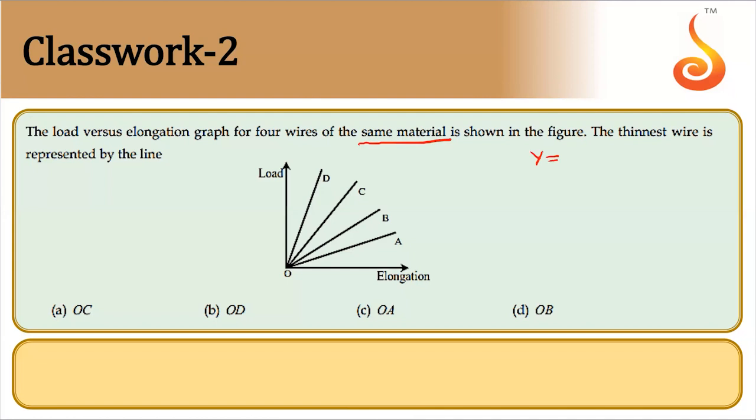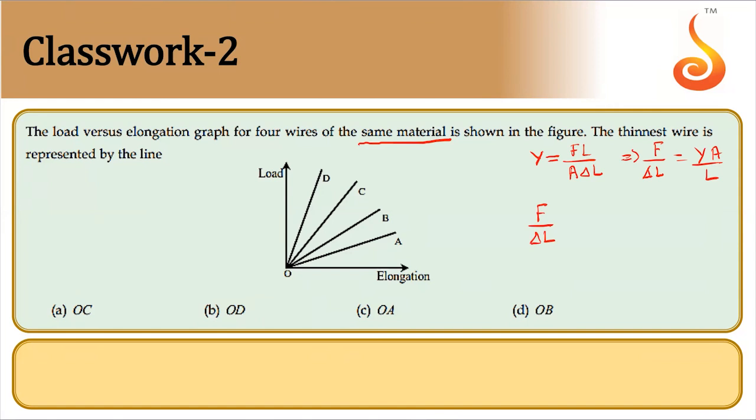So Young's modulus is FL divided by A delta L. So F by delta L, if I take, that should give you Y into A divided by L. So F by delta L is what?